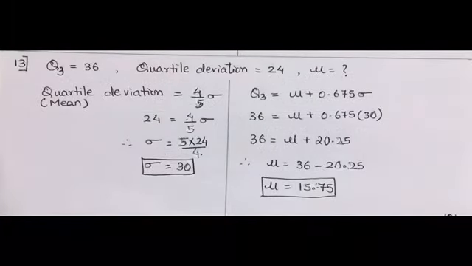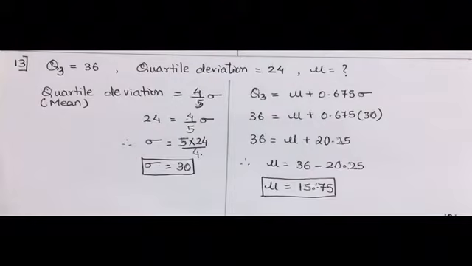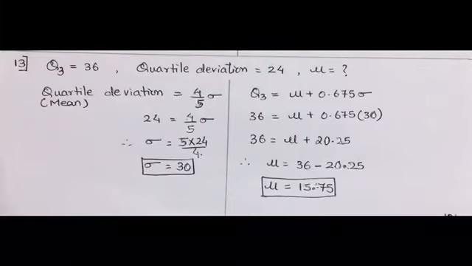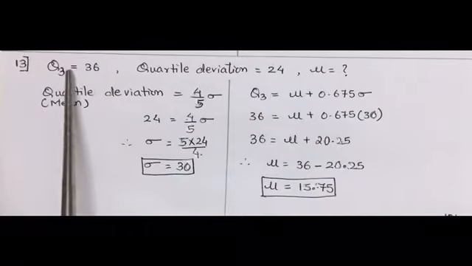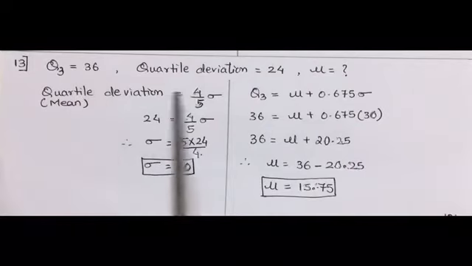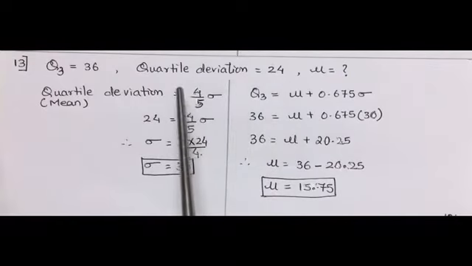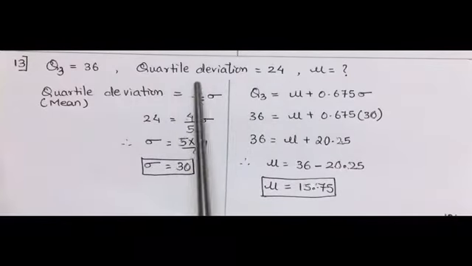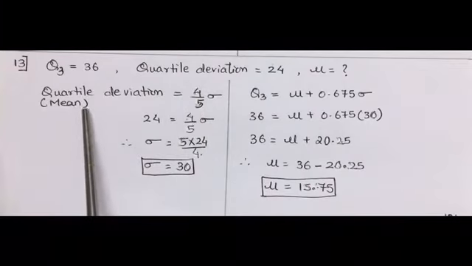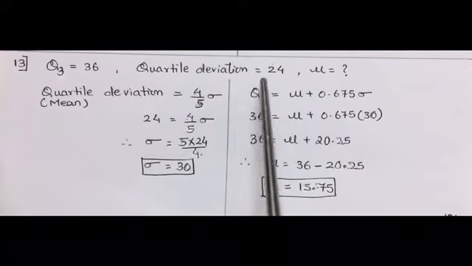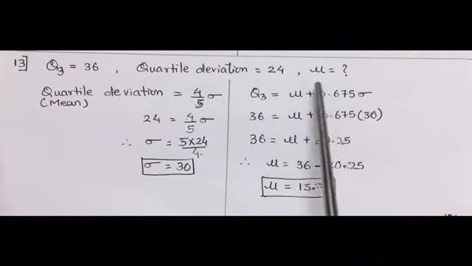Question number 13 is, for a normal distribution, the third quartile and quartile deviations are 36 and 24 respectively. Find the mean of the distribution. Here the third quartile is given, that is 36. Quartile deviation given is 24. But this quartile deviation, we will take as mean deviation, that is a misprint in the textbook. So considering this as mean deviation, given as 24, we need to calculate the value of mu.